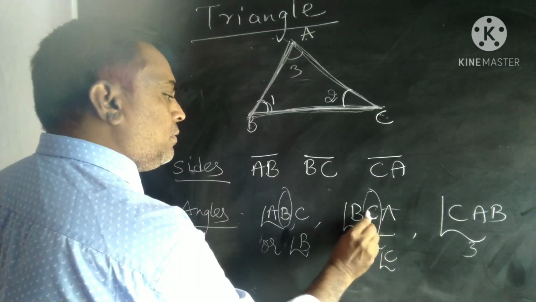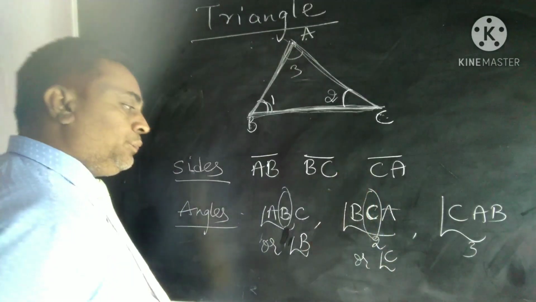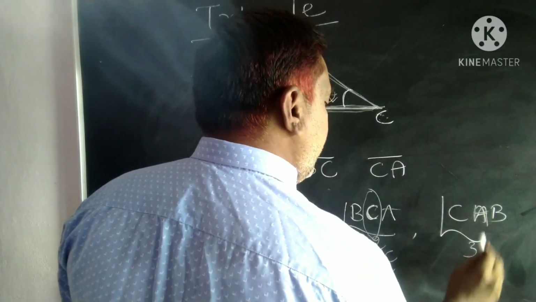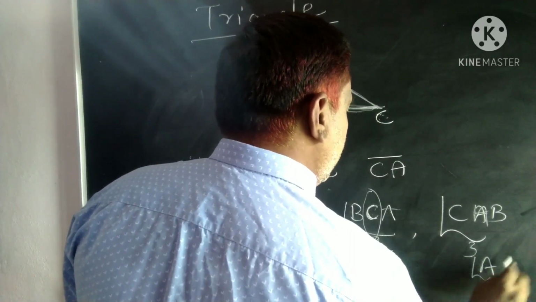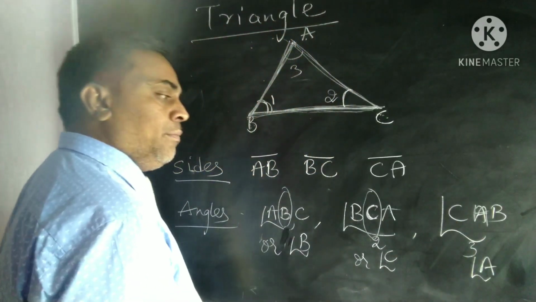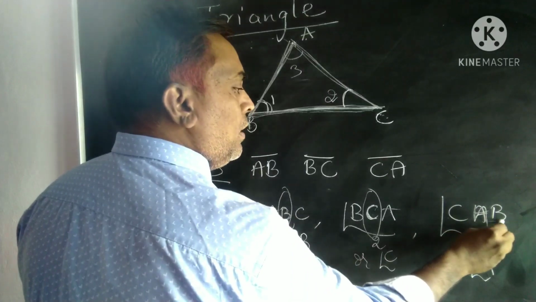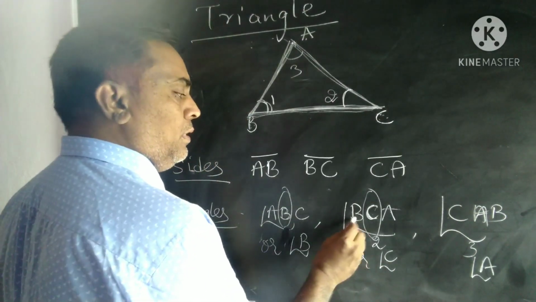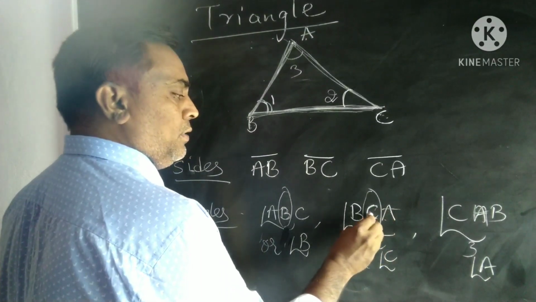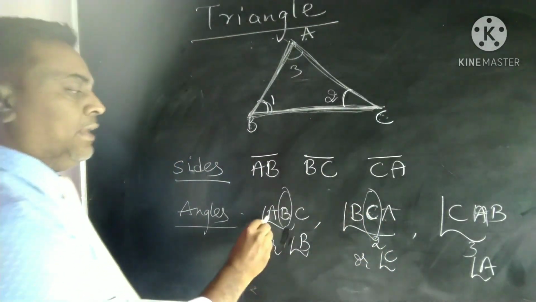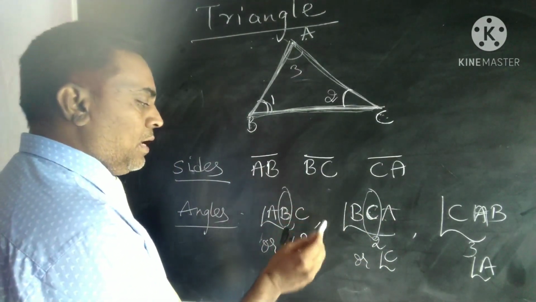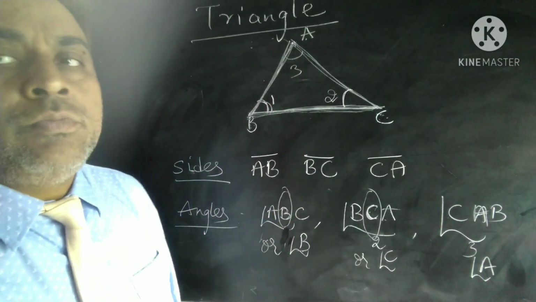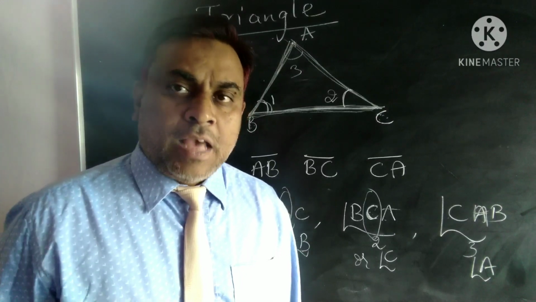The middle vertex will denote angle C, and middle vertex A will denote angle A. So angle A can also be called CAB or BAC. Angle C is also called BCA or ACB. And angle ABC is also called angle B or angle CBA. So like this we can differentiate the angles.